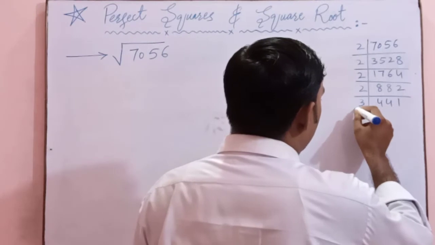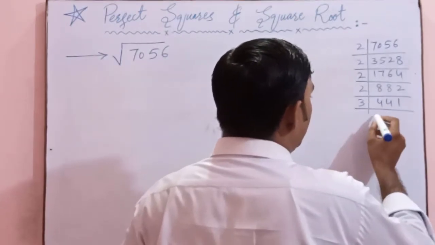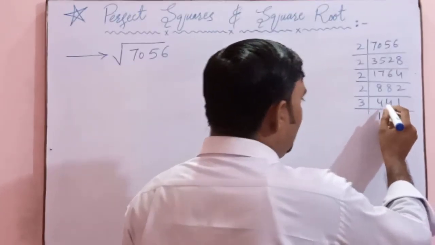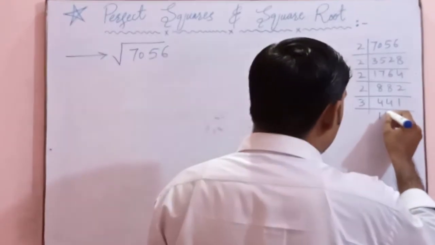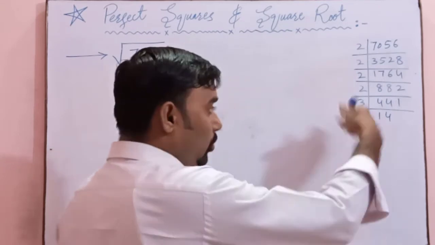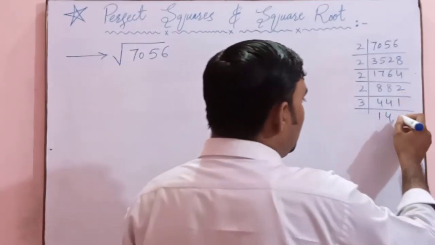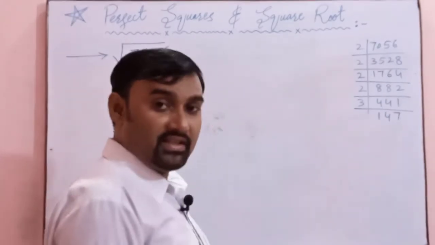So here I will write down 3. 3 1s are 3, 1 carry, it will be 14. So 4 3s are 12, 4 3s are 12, again 2 carry, it will be 21. So 7 3s are 21.